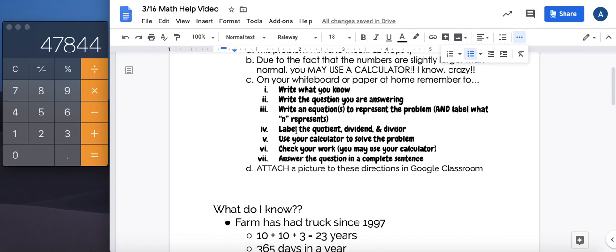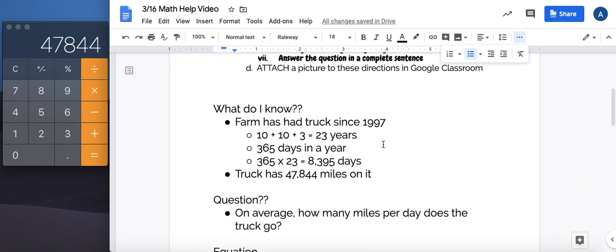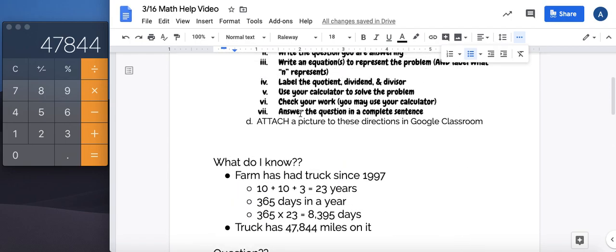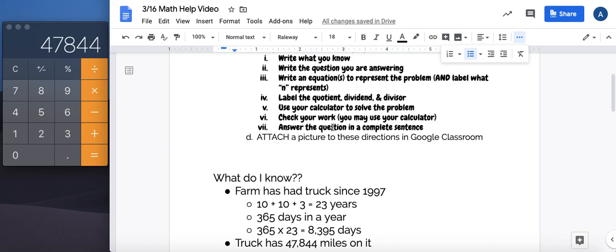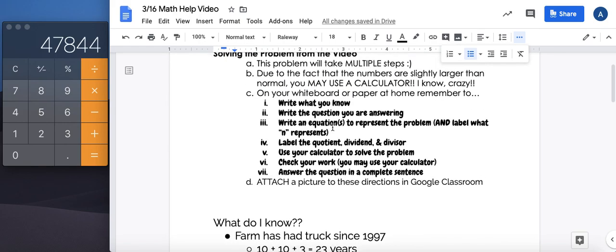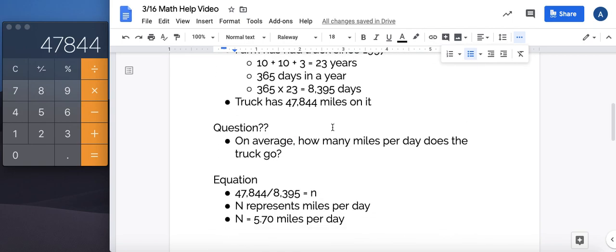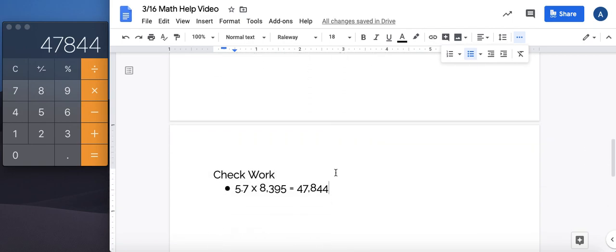Now I'm going to let you label the quotient, dividend, and divisor in your equation down here. I'm also going to let you answer the question in a complete sentence. The rest I've done with you. I know you can do it. Hopefully you enjoyed this problem, and I can't wait to see your work.